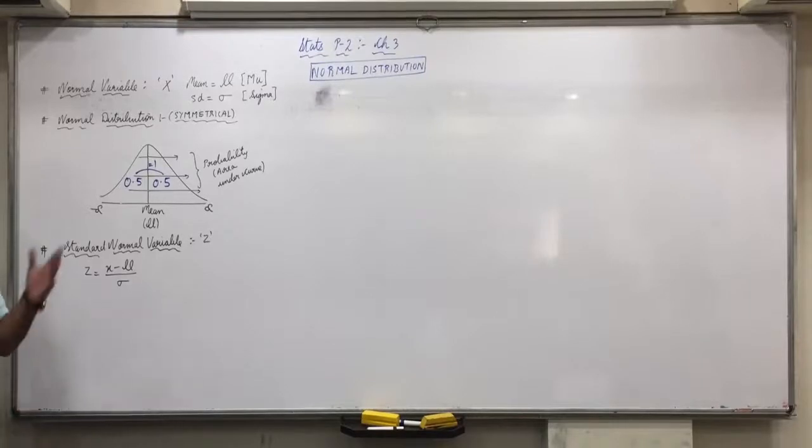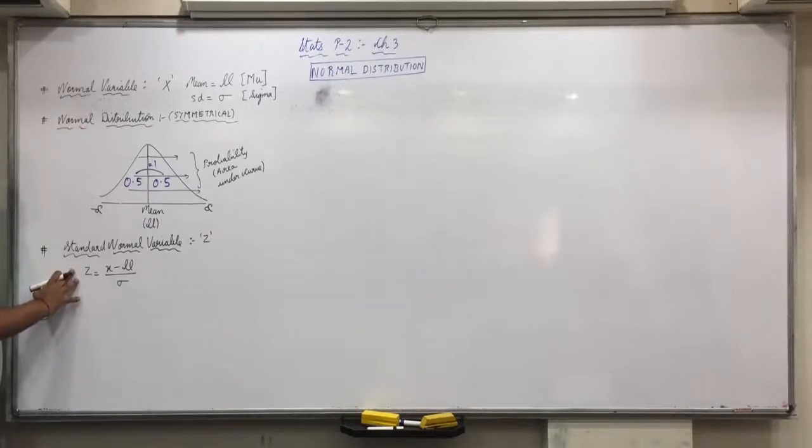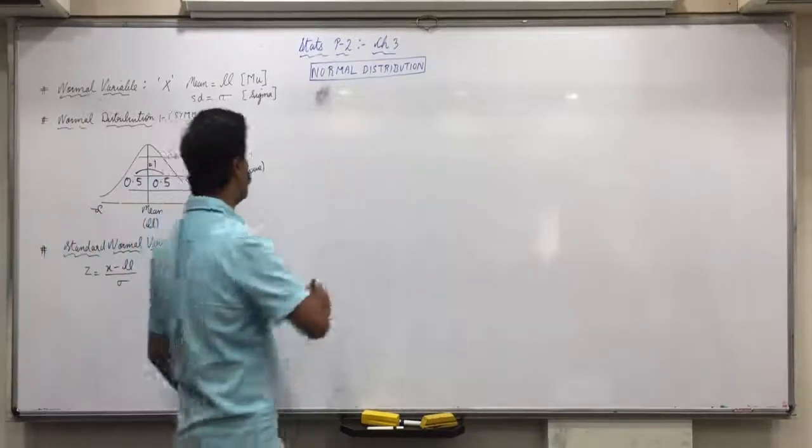Even if the value is very big, suppose 500 crores, the mean will also be near 500 crores. So near 500 crores minus mean upon standard deviation, the value will come down to somewhere between minus 3 to 3. And even if the value is very small, 0.0005, then because of the mean and dividing by a decimal number of standard deviation, it will get increased to somewhere between minus 3 to 3. So there is a concept. First we convert normal variable into standard normal variable, so that these values generally come between minus 3 to 3.